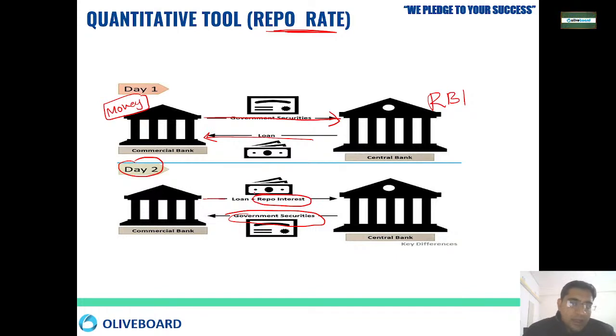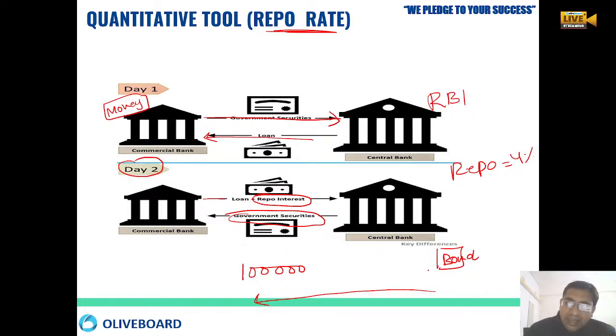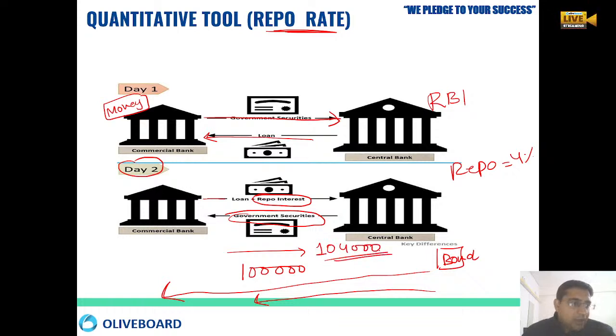For example, if we needed 1 lakh rupees from RBI, we gave RBI our bonds worth 1 lakh rupees, and RBI has given me 1 lakh rupees. During that time the repo rate was 4%. So on the next day, I will take away my bond, keep it with myself, and give back RBI 1,04,000 rupees. I hope you all have got the example.